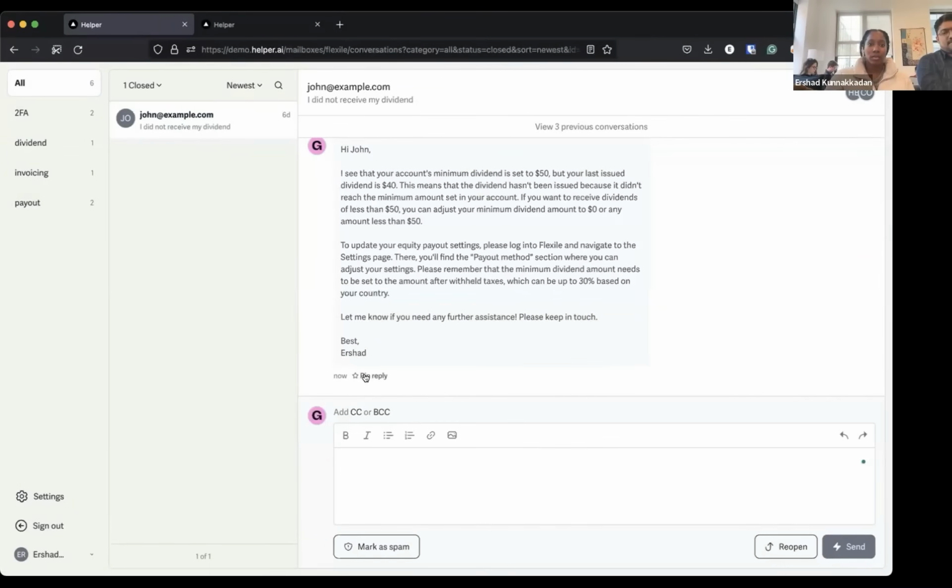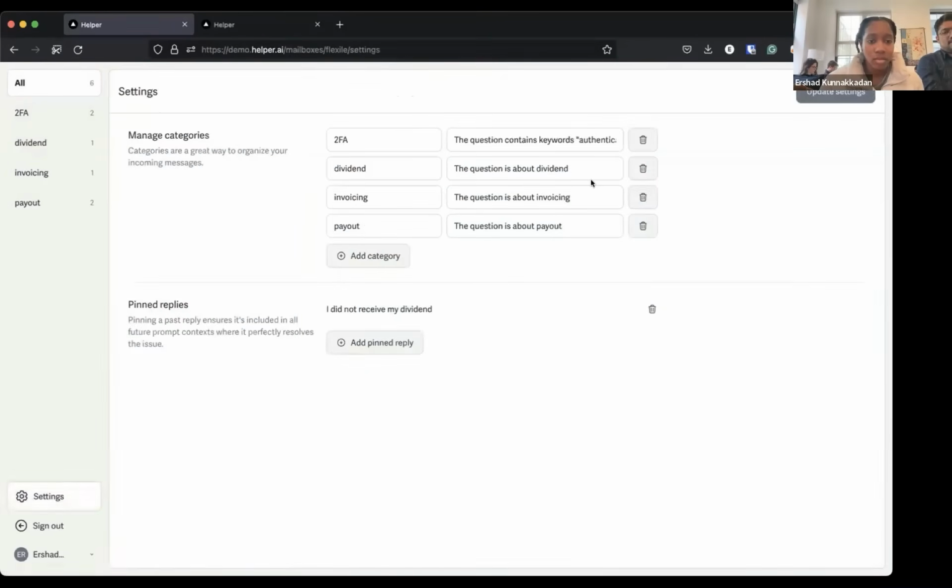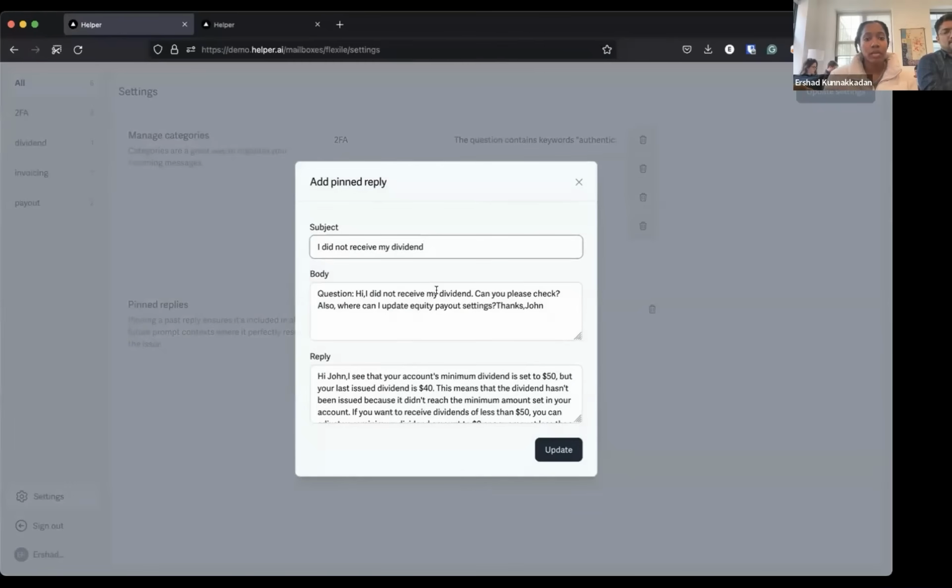So I'm going to pin this reply. And if you go to your settings, you'll be able to actually see your pinned replies. And these will just make it easier when you're responding to feature tickets. If there was a perfect reply to a question, it can just send those replies over and over again. That way there's consistency and it's just sending great replies.